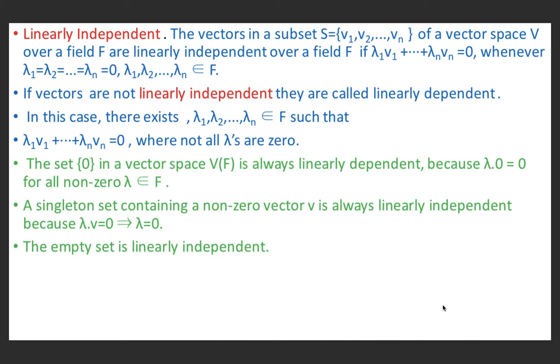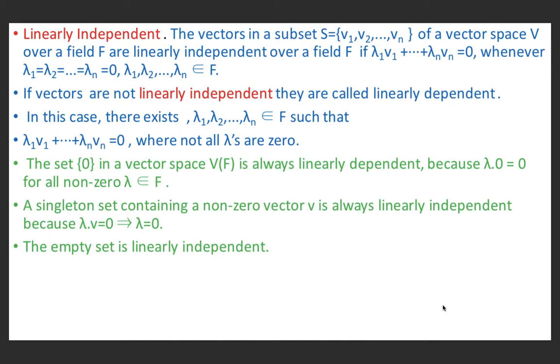In case of linearly independent vectors, all the scalars lambda 1, lambda 2, ..., lambda n are 0, and in case of linearly dependent vectors, all scalars lambda 1, lambda 2, ..., lambda n are not equal to 0.